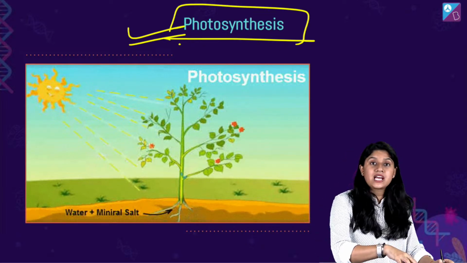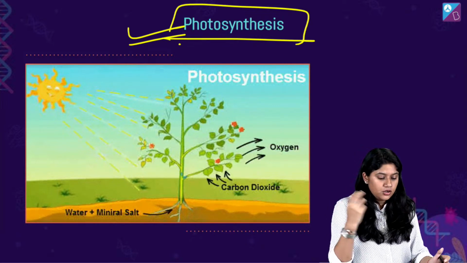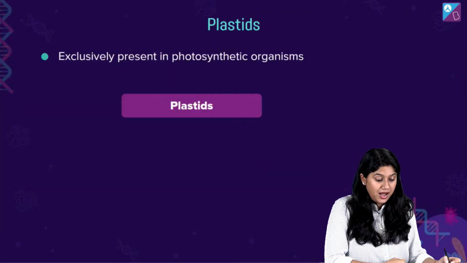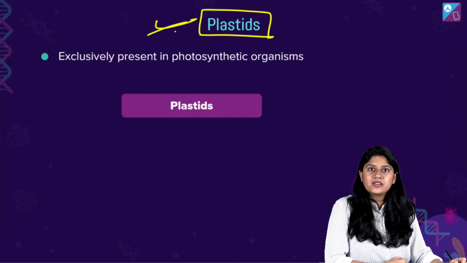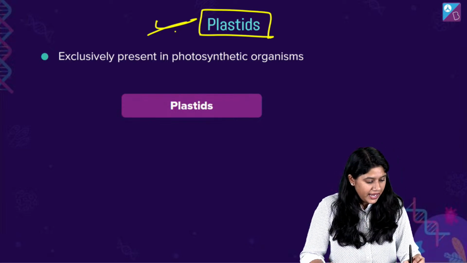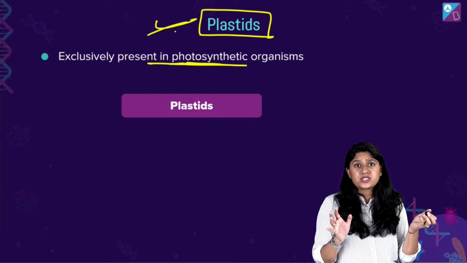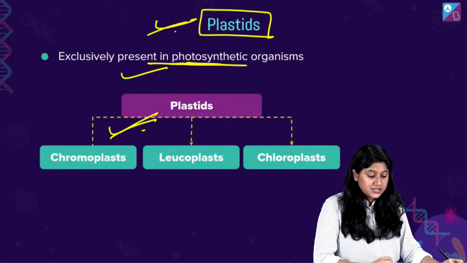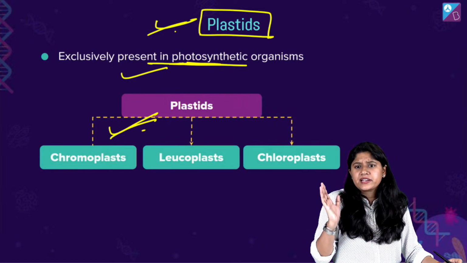Now that we have this idea, scientists thought कि चलो we can use it to have energy. So we'll be discussing a very important organelle, which is the plastid, right? Plastids are really very special, and they are exclusively present in photosynthetic organisms. Here we will be discussing plastids, and there are three major types of plastids that we have in our textbook, and we'll be learning about them.